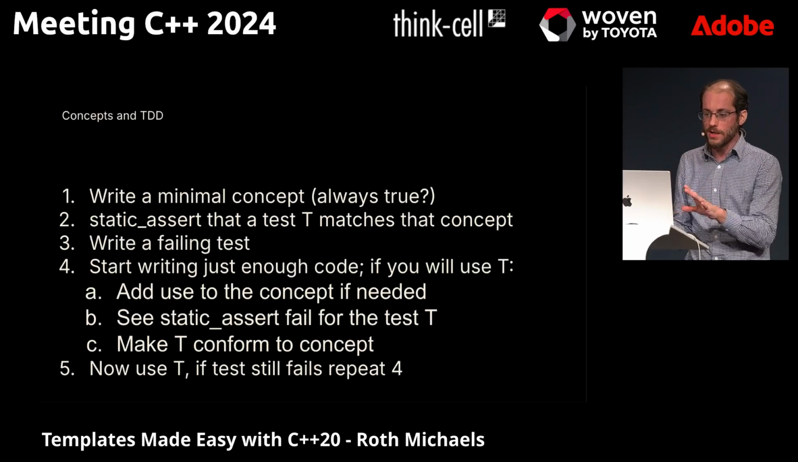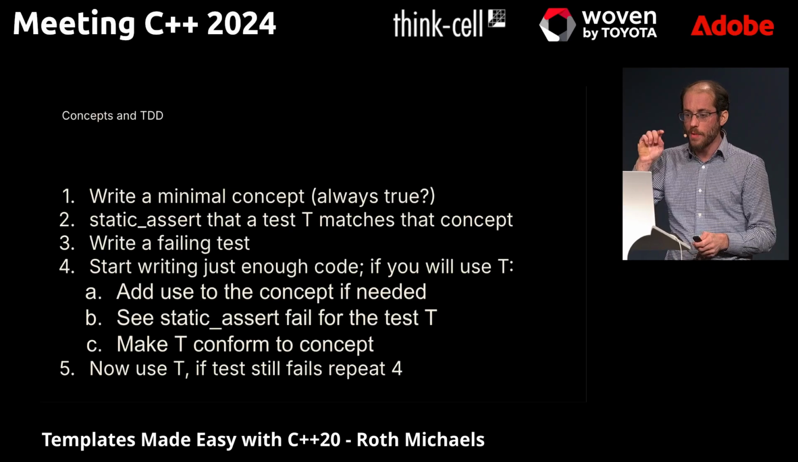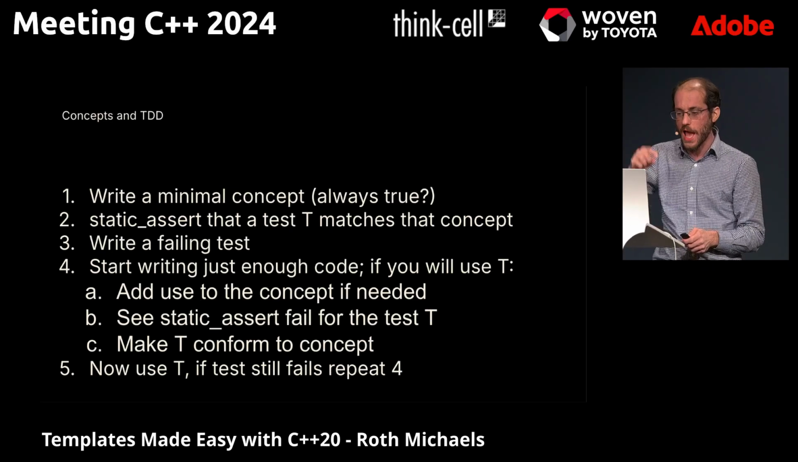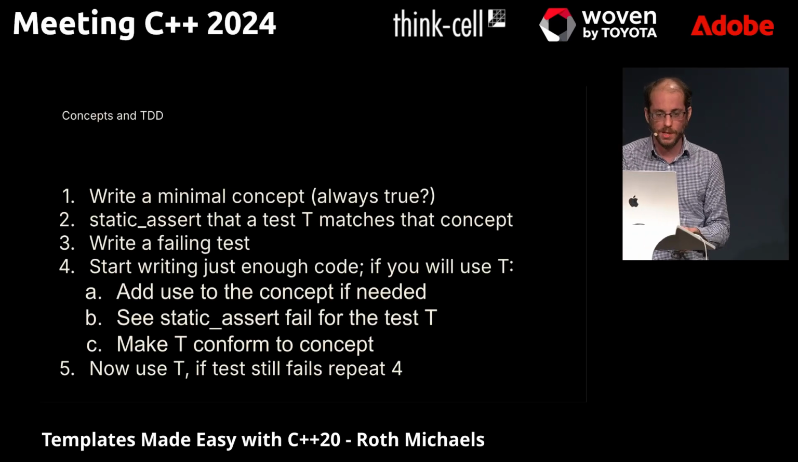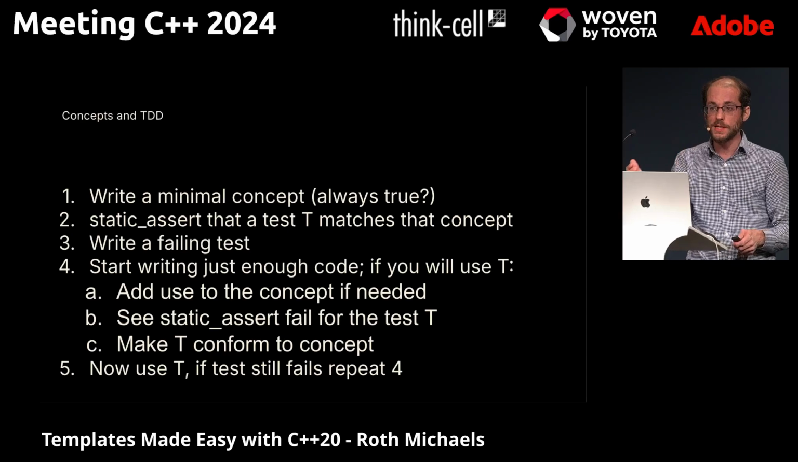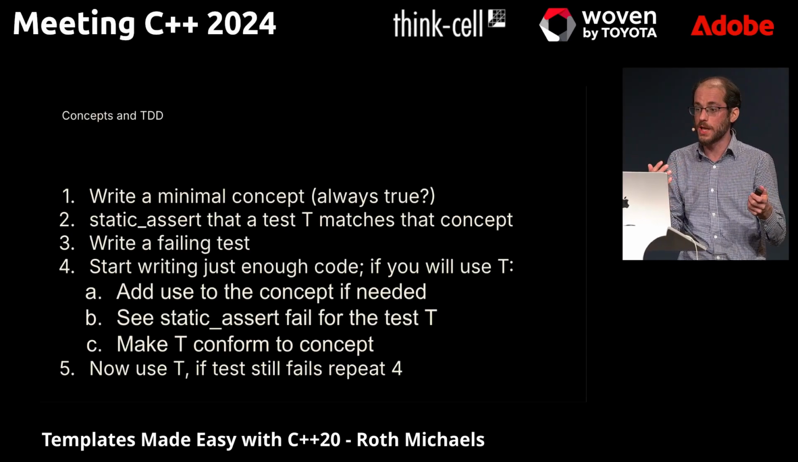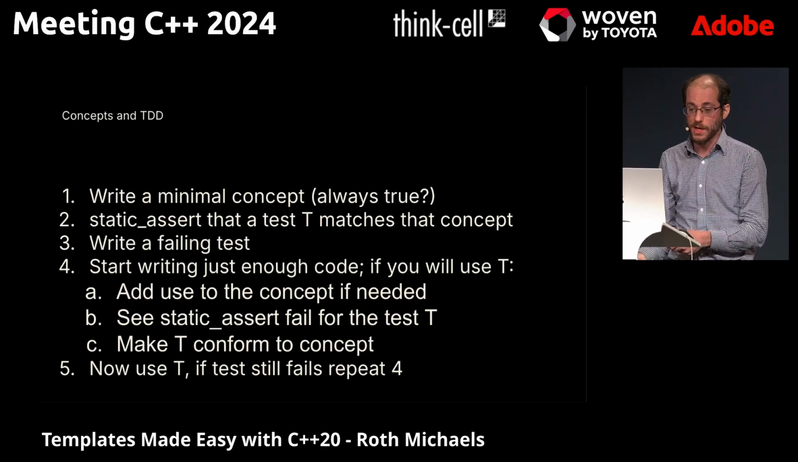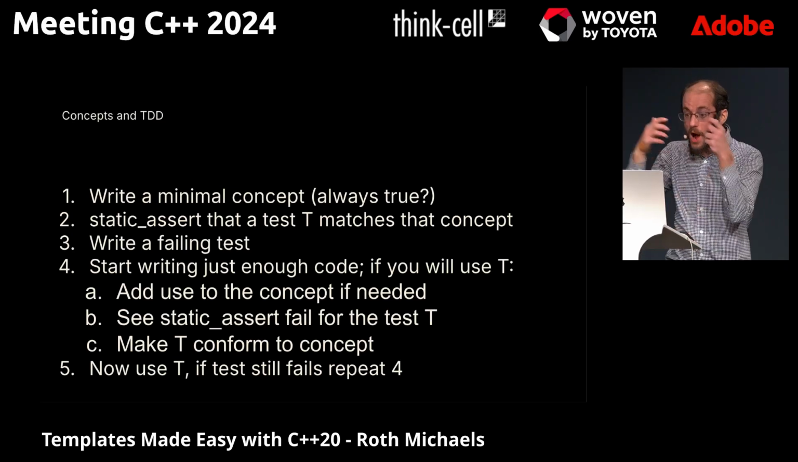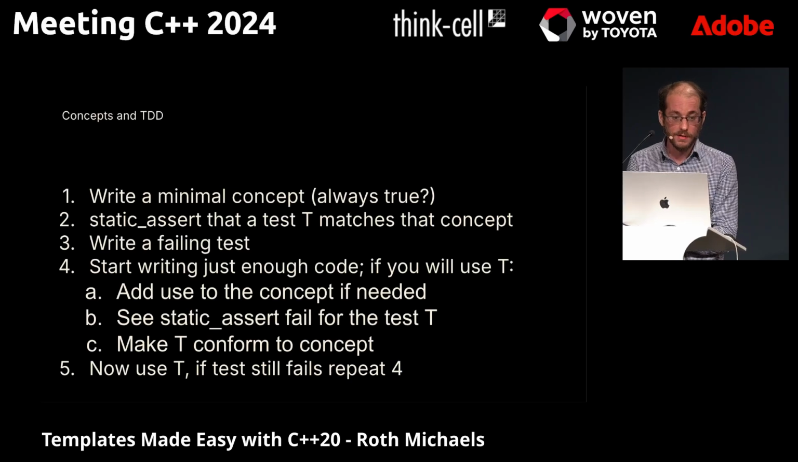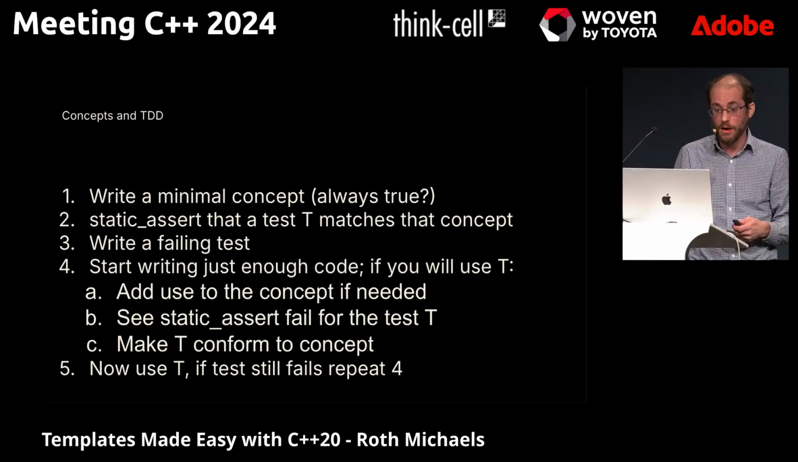First, before you write any code, you're going to add whatever construction or operation on T, however you're using it, to the concept you made in step 1. Then when you do that, your static assert will fail because your T probably doesn't have that member or function yet. Then you'll make your test T conform to the concept. And now you can write the code in your real function that uses T. And if you haven't written the minimal stuff for it to pass, you repeat the loop.